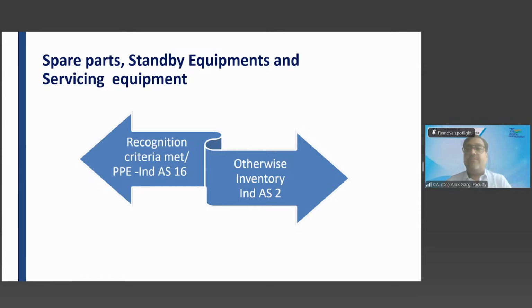These are kind of servicing equipment and spare parts, but they are consumables. So are they recognized as PPE? No, sir. Why? Is it meeting the definition of PPE? It is a tangible item held for use in production, used in machinery, but it does not have a life of more than 12 months. It is a consumable.